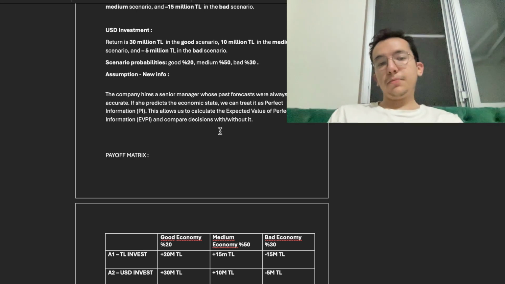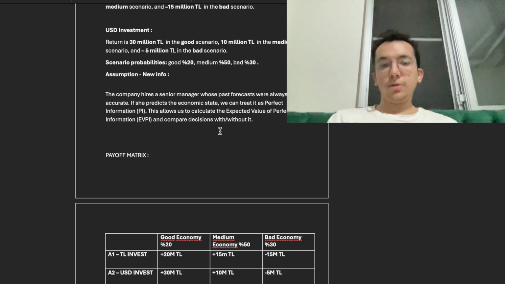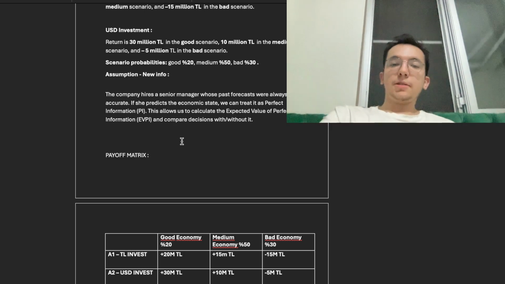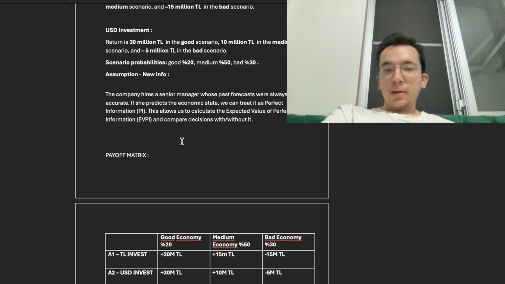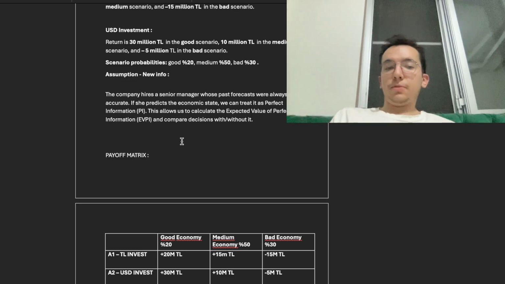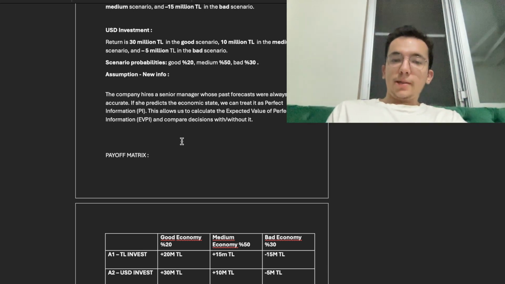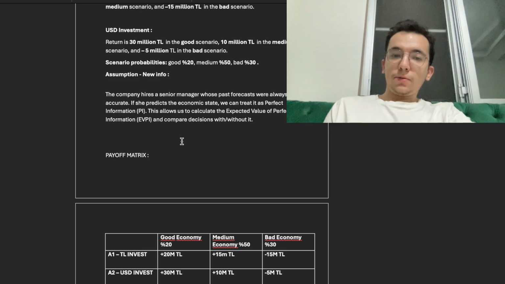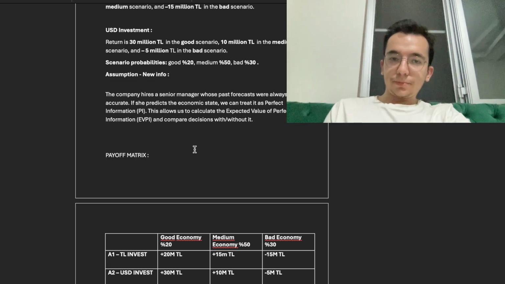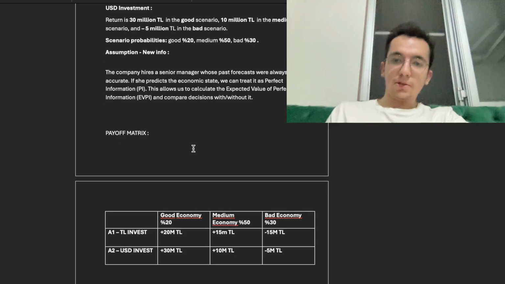And we have some new information assumption. The company hires a senior manager whose past forecasts were always accurate. If she predicts the economic state, we can treat it as perfect information, and in that way we can find the expected value of perfect information and compare decisions with and without it.